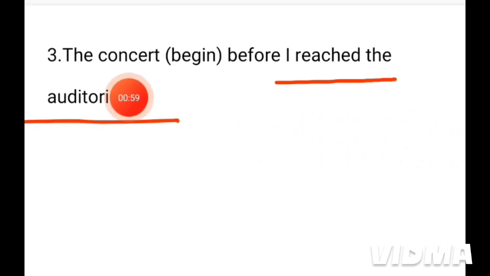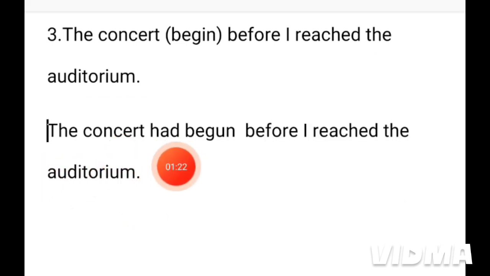Actually, this part happened prior to this part. That is why we have to use the past perfect tense in this part. Now see the answer. This is the answer of this question. The concert began before I reached the auditorium. So it expresses that the concert began before and then I reached the auditorium.